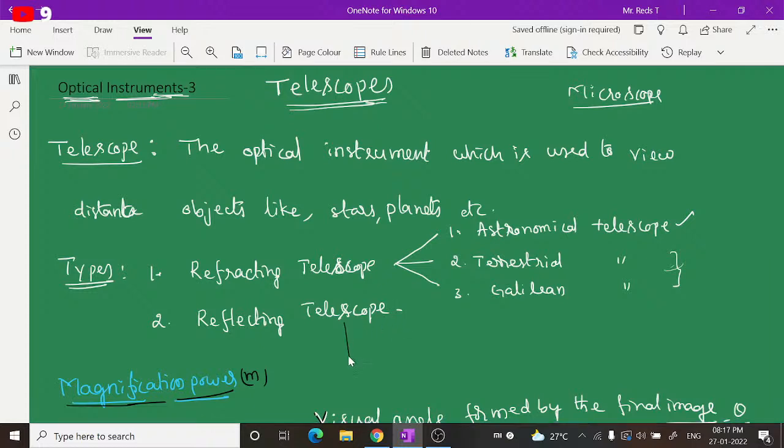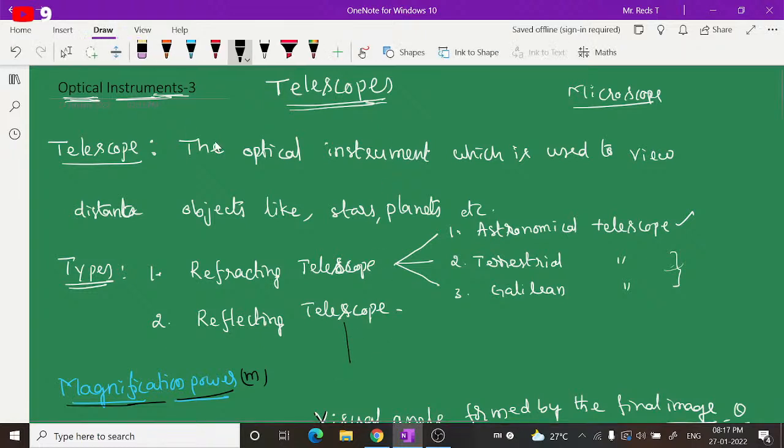Usually here we discuss, a little briefly, the Cassegrain reflecting telescope. There are other types, like the Newtonian telescope, which also comes under reflecting telescopes, but we will discuss briefly only the Cassegrain telescope here.